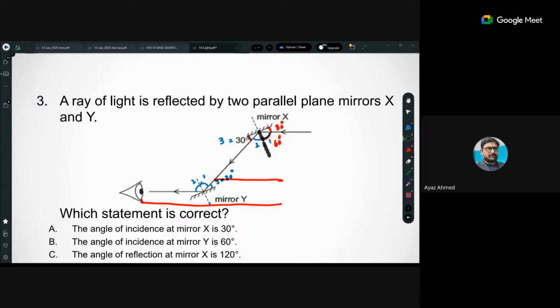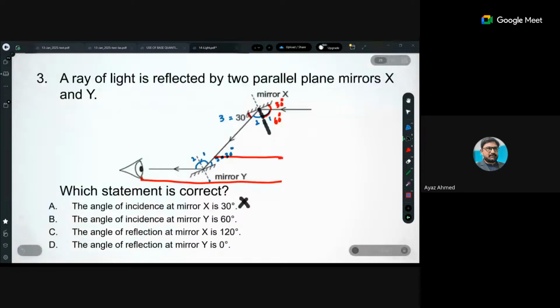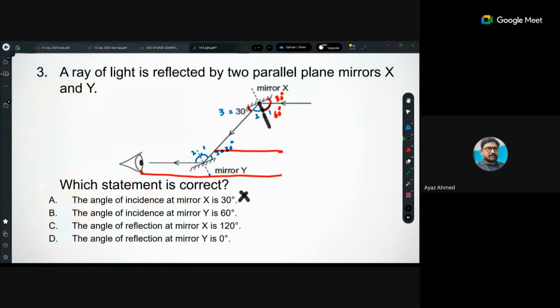Anyhow, now angle of incidence is 60. तो इसका मतलब ये स्टेटमेंट हमारी गई. The angle of incidence at mirror Y is 60 degree. So just see, if this is 60, what about this? It is 60 ना? Yes, right? So your option B would be correct.